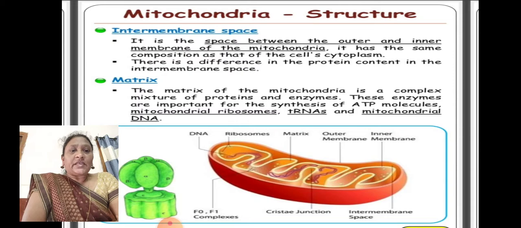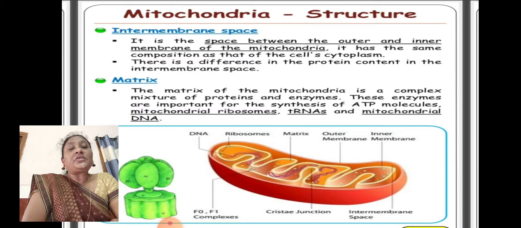The intermembrane space is the space between the outer and inner membrane of the mitochondria. It has the same composition as that of the cell's cytoplasm, though there is a difference in the protein content in the intermembrane space. Next is the matrix. The matrix of the mitochondria is a complex mixture of proteins and enzymes.